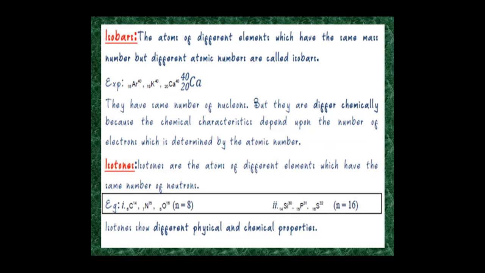The next comes isotones. Isotones are the atoms of different elements which have the same number of neutrons. For example, carbon, nitrogen, oxygen. These different elements have the same number of neutrons: 14 minus 6 is 8, 15 minus 7 is 8, 16 minus 8 is 8. So the number of neutrons remains the same but they differ in their atomic number. And remember that isotones show different physical and chemical properties.